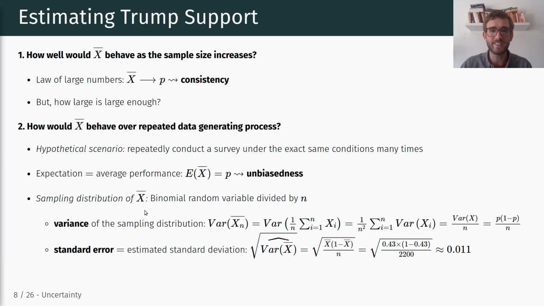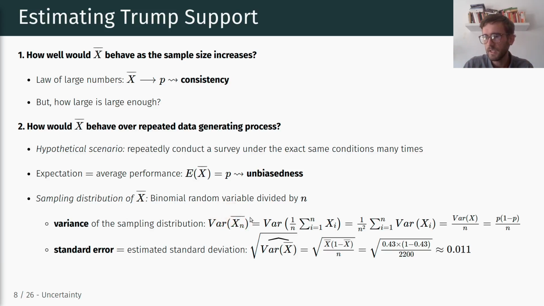So we can first compute the variance of that sampling distribution, right? X bar is our estimator. We compute one x bar for one sample. Now we're in a world where we hypothetically repeat our sampling procedure maybe 1,000 times. We have 1,000 surveys rather than just one survey. And for each of those surveys, we compute x bar. And then we look at the distribution of those x bars across all those surveys, right? Now, what is the variance of that sampling distribution? What is the variance of those x bars across all our samples?